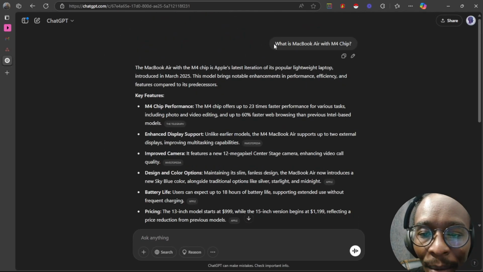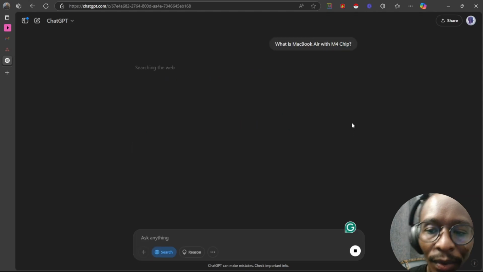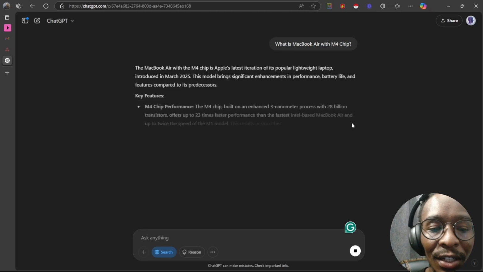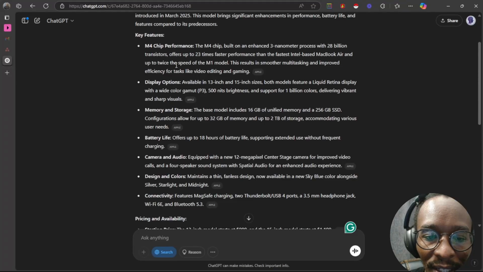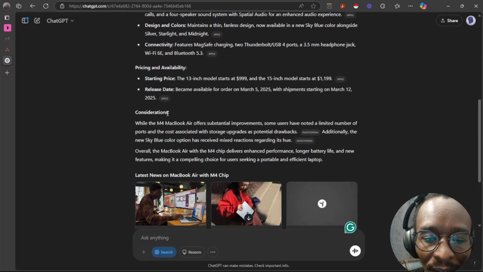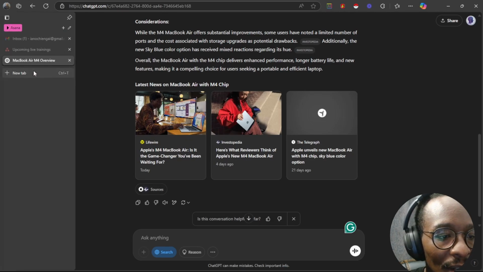There we are. And then I'm going to do the same thing, but this time I'm going to turn the internet on and then search. So we just want to see if we're going to get different results. So the MacBook Air M4 is Apple's latest generation laptop. Key features, considerations, latest news. So you can see here it has the latest news, which is something that we didn't have in our previous prompt.